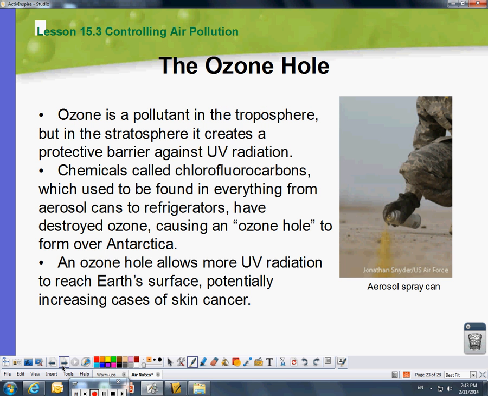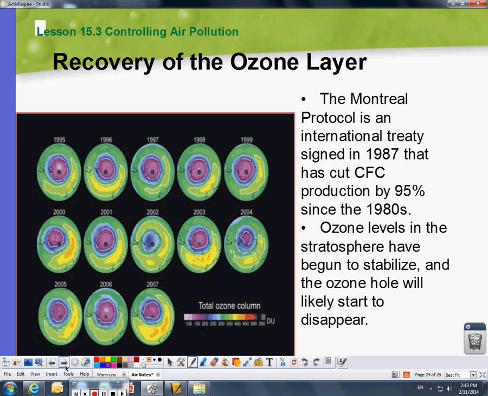Ozone, the hole in the ozone layer, that was a really big thing where we had to get rid of the CFCs, the chlorofluorocarbons that come from spray cans. Those are no more. This shows the ozone layer. So you have 1955 here, and then 2007. If you look, it did get smaller, but it fluctuates. 2002, there wasn't the big purple spot. 2007, there's a purple spot, but it's smaller than the 1995 spot.